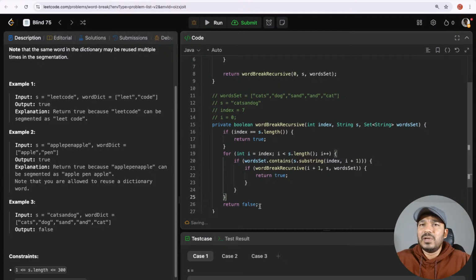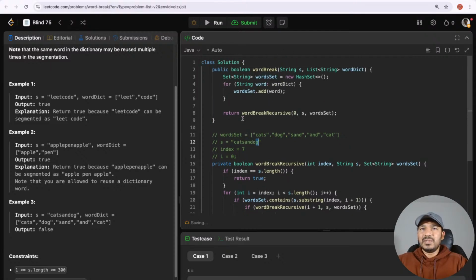I'll just come to the end of this, and I don't find anything here, so I'll just return false from the outermost. That cat's sand will only continue till OG, and even that has to return a false. And this cat also, the initial one, keeps going. That will figure out cats as well, and then that will figure out a and also. And then it will return a false eventually with OG. So I hope this is understood.